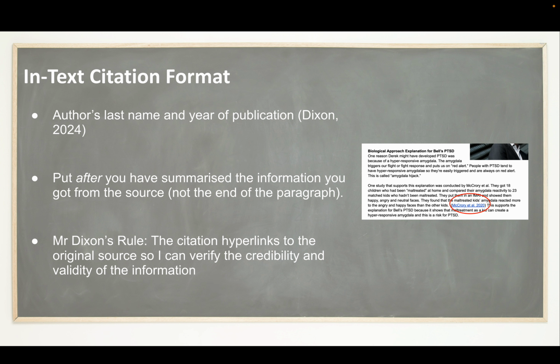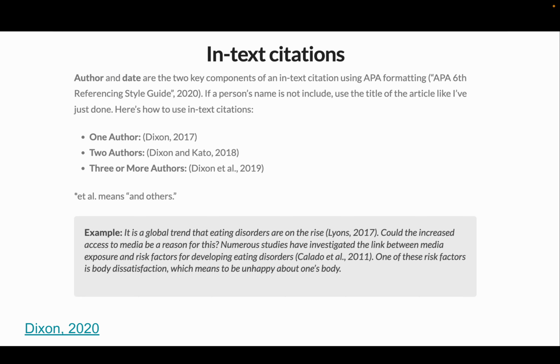Now, in regular academic writing, you don't have hyperlinks in your essay. However, for the purposes of our assessment, I'm requiring that your citation is a hyperlink to the original source. This is so I can verify that you have actually done some research, you've found some credible sources, and you haven't just used ChatGPT, which we know is unreliable.